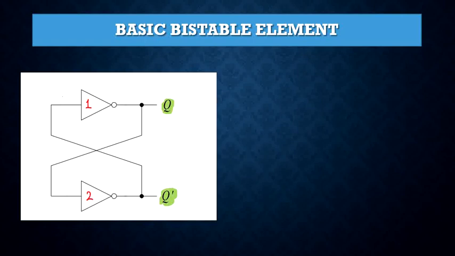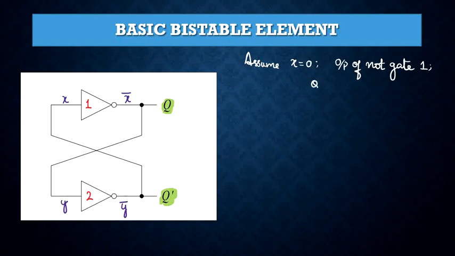The input is named X and the output is named X bar for the first NOT gate, and for the second NOT gate the input is named Y and the output is named Y bar. Let me assume that X is equal to 0. Then the output of the first NOT gate 1 will be Q equal to X bar, which is equal to 1.